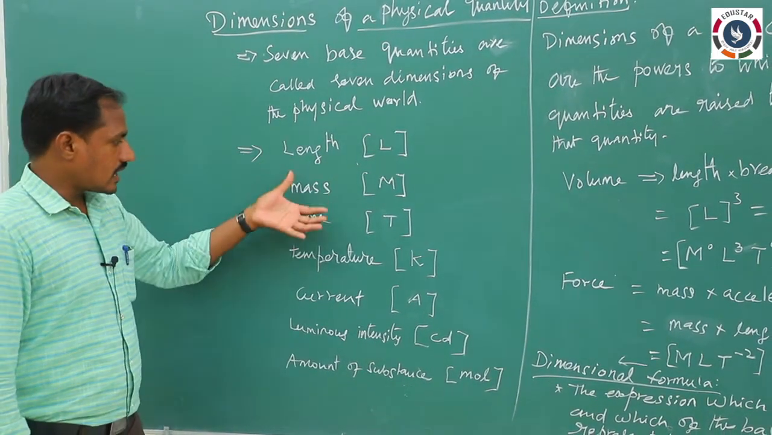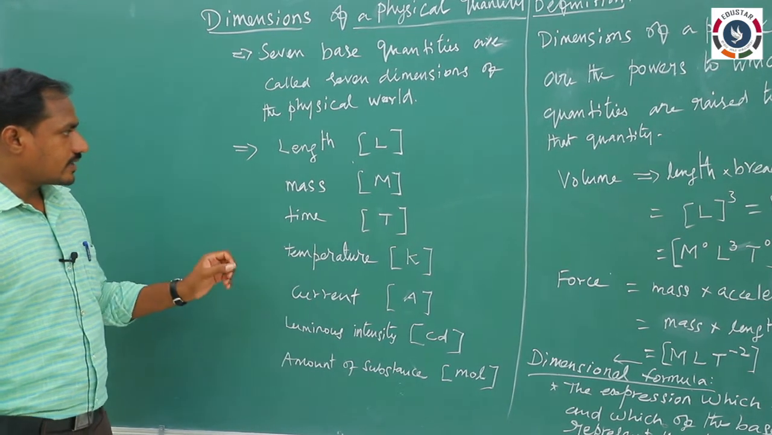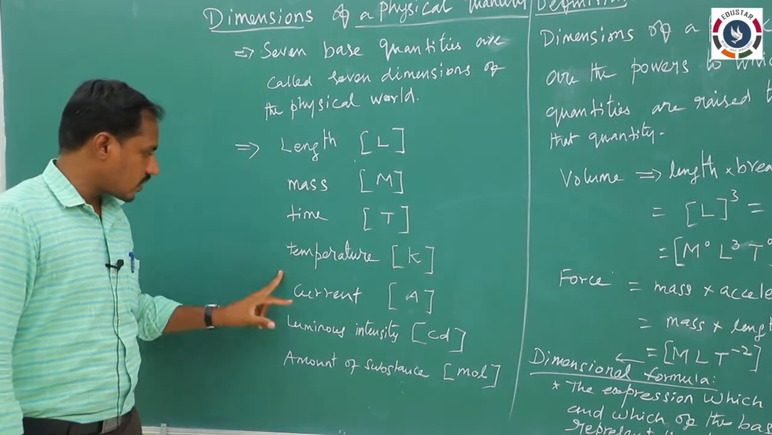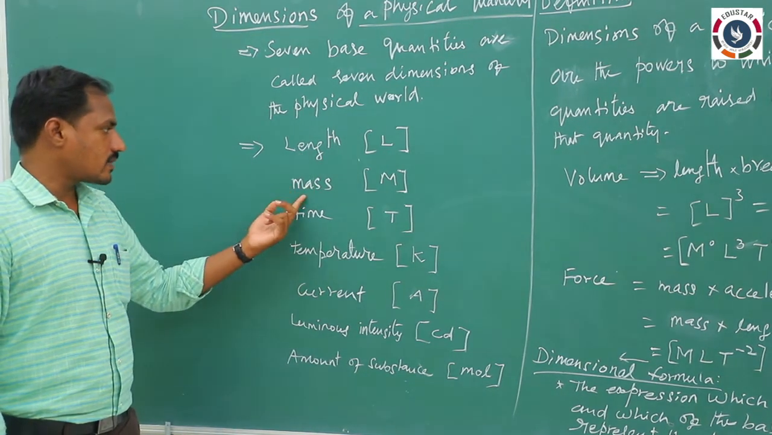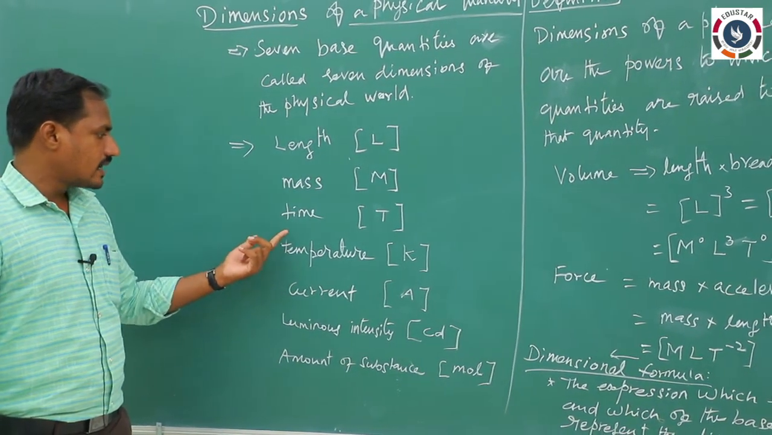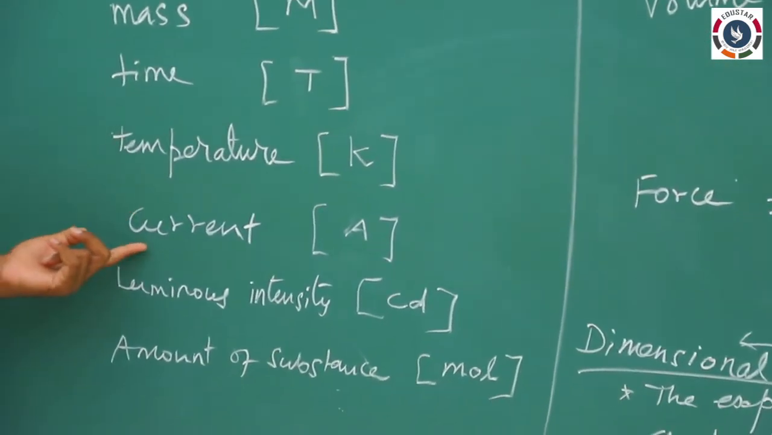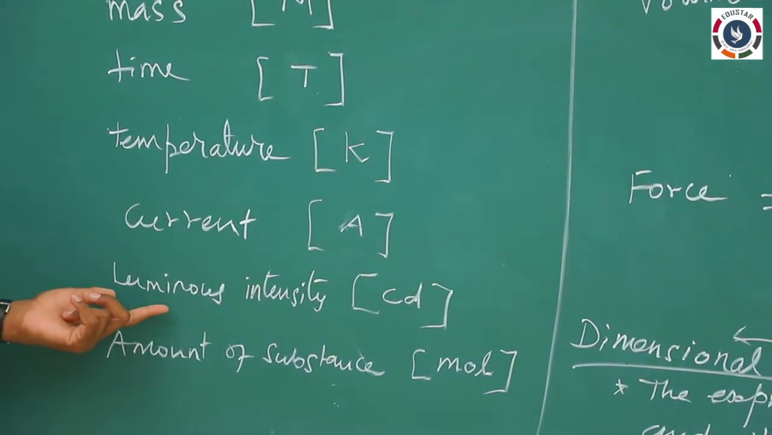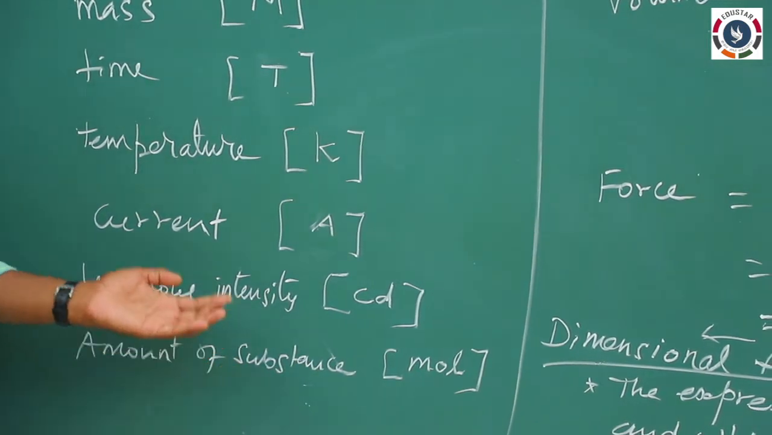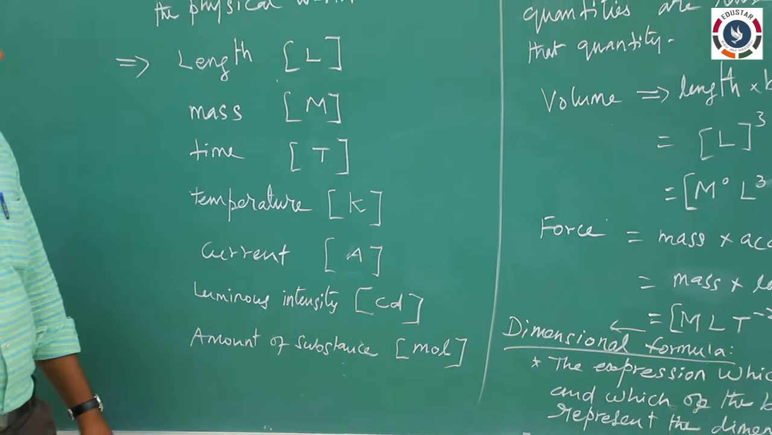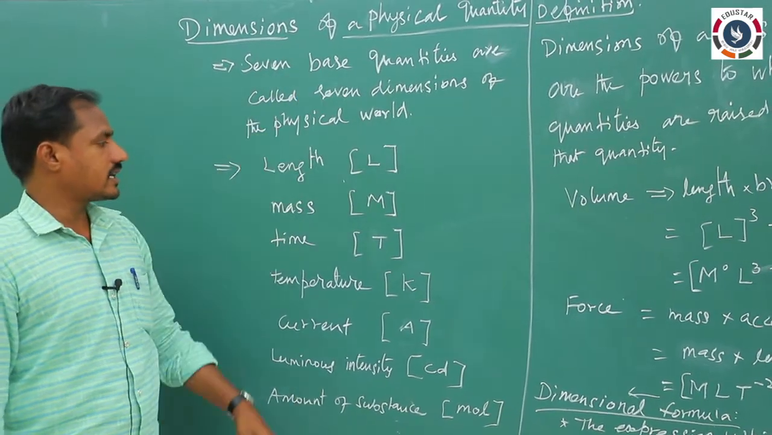The units of these fundamental quantities are called fundamental units: for length meter, for mass kilogram, for time second, for temperature Kelvin, for current ampere, for luminous intensity candela, and for amount of substance mole. Already we have discussed this in the first session. Now, this is the dimensions of a physical quantity.